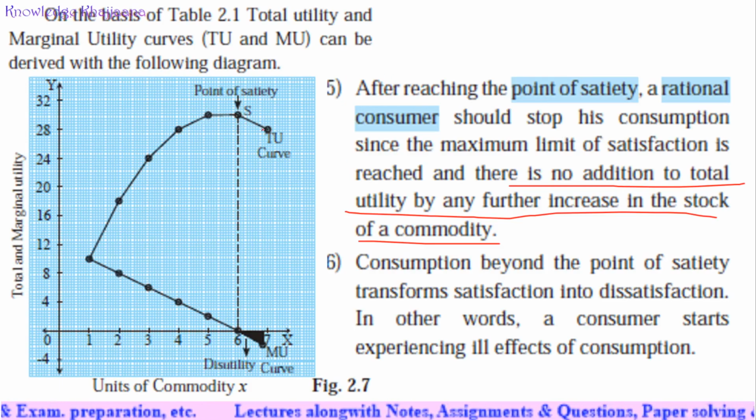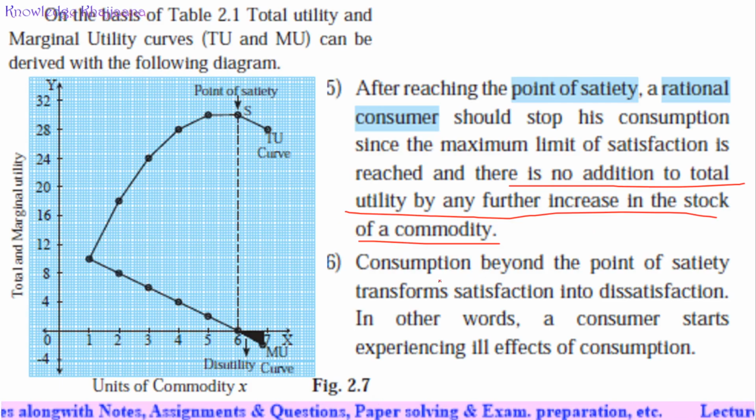There is no usefulness, no satisfaction given by the additional unit of water consumed. So further increase in the stock of a commodity has no utility.